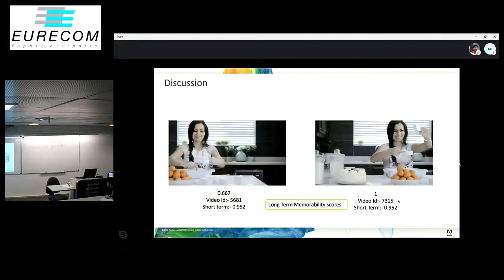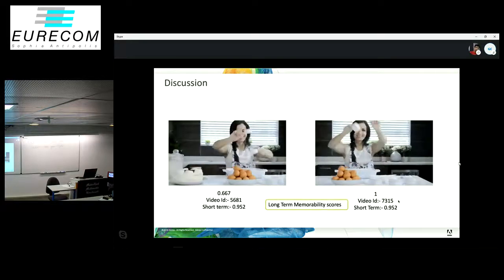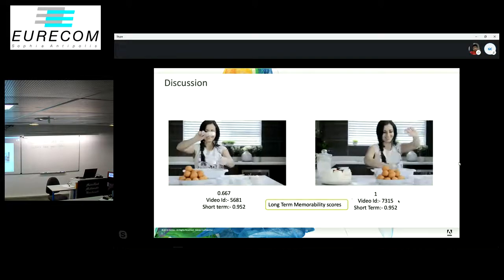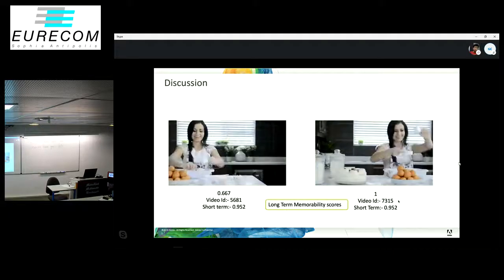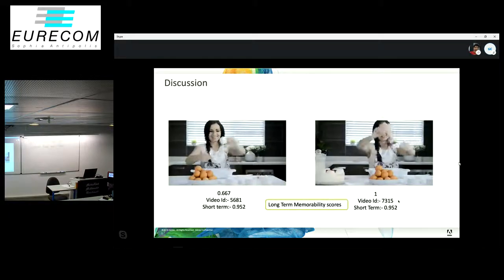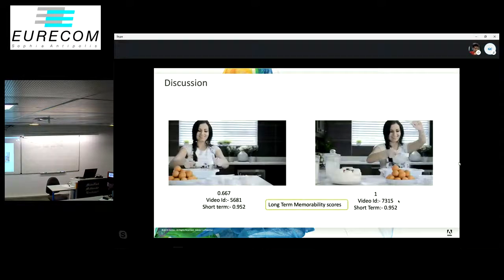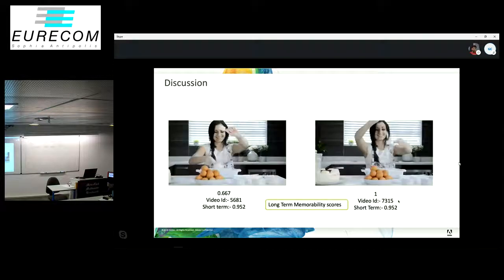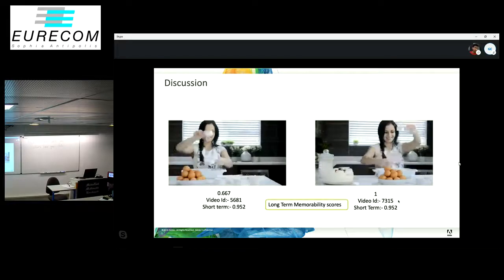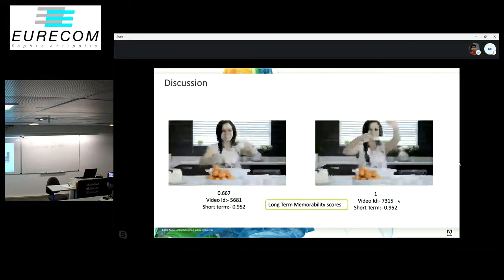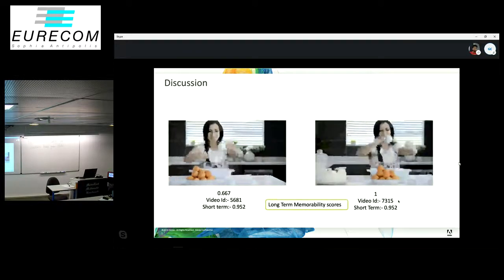When it comes to the long-term scores, though, it's not very clear why certain things like the panning direction affect the scores. For example, you can see these two videos; they're exactly the same scene, and just the panning direction is different. This being the case, the scores are very different, like one of them is 0.6 and one of them is 1. One possible interpretation could be that long-term memorability is heavily affected by subjective factors and personal context. Overall, it seems that learning short-term memorability scores is much easier than the long-term counterpart, and probably a more in-depth study is required.